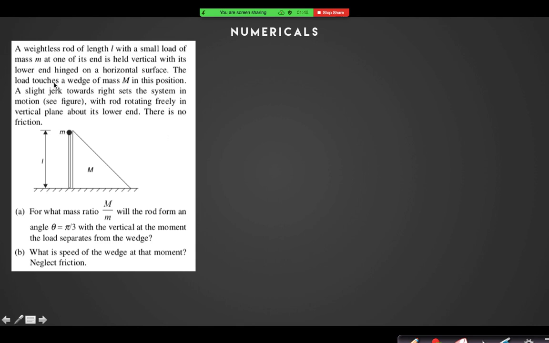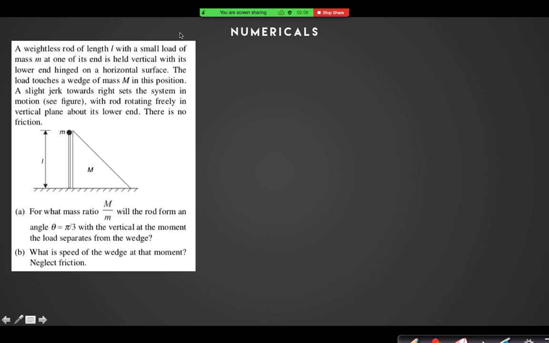It says a weightless rod of length L with a small load of mass M at one end is held vertical with its lower end hinged on a horizontal surface. The load touches a wedge of mass M in this position.